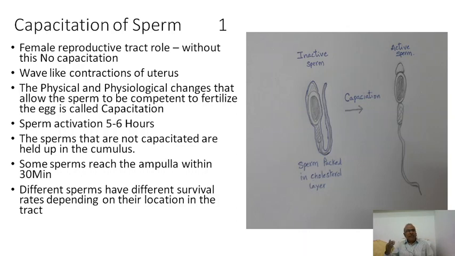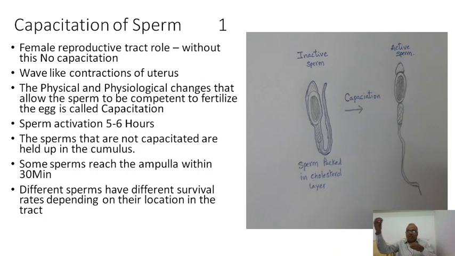Different sperms are having different survival rates depending on their location in the tract. Okay, as I mentioned, 24 hours to 48 hours, but some sperms can survive for 3 days, 72 hours also. So when sperms get attached to the female genital tract, they are not capacitated. When they are not capacitated, their lifespan will be increased.